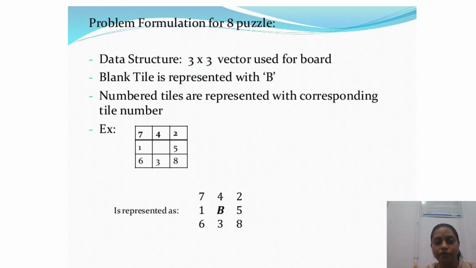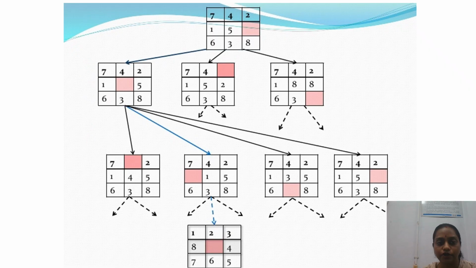Now how can we achieve it? Now the problem formulation, as we have seen in problem solving. At first we have to formulate the problem. It is a 3 cross 3 vector used for the board. The blank tile is represented with B, and number tiles are represented with the corresponding number. That means B is used for the blank tile. Now this is our initial state.